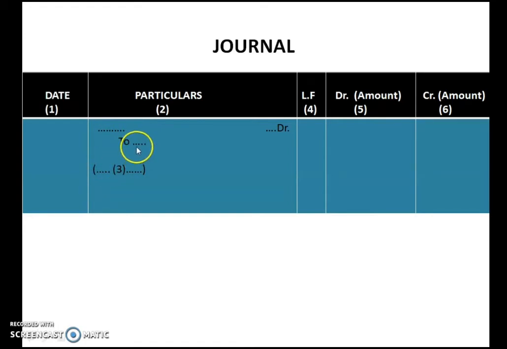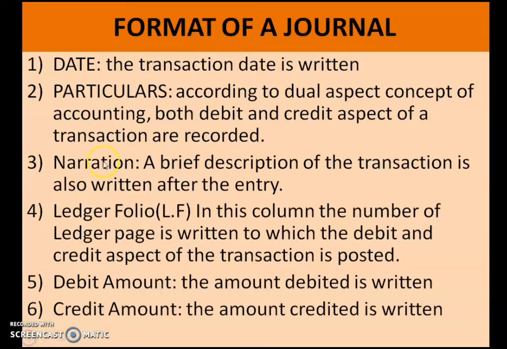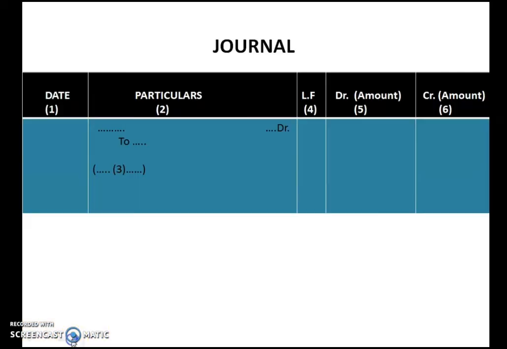And then, after writing this credit item, in the bracket down you will mention the narration. Narration is the summary of this transaction. For each transaction, you have to follow these things. First item is date. The transaction date is written. Particulars means what? According to the dual aspect concept of accounting, both debit and credit aspects of the transactions are recorded. So in particulars, you have to record the debit aspect and the credit aspect. Debit aspect is represented as Dr. in this corner, and credit aspect is represented with 'To'.